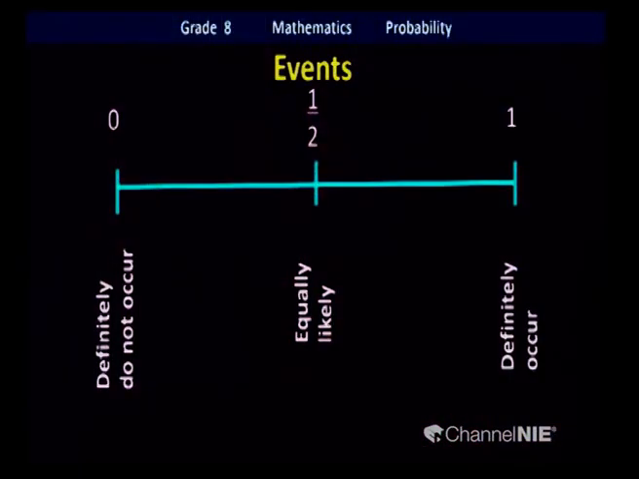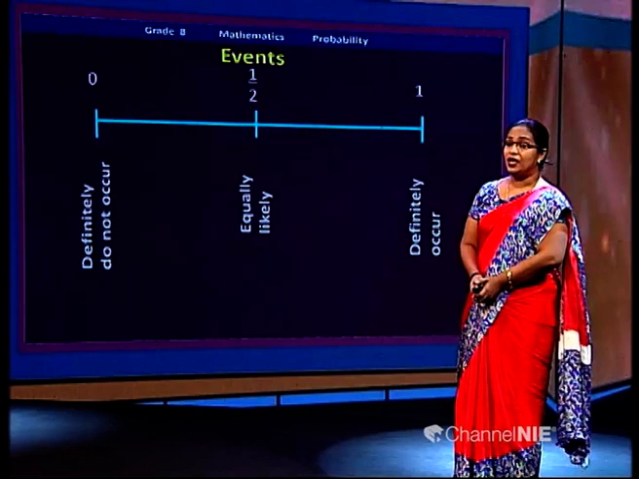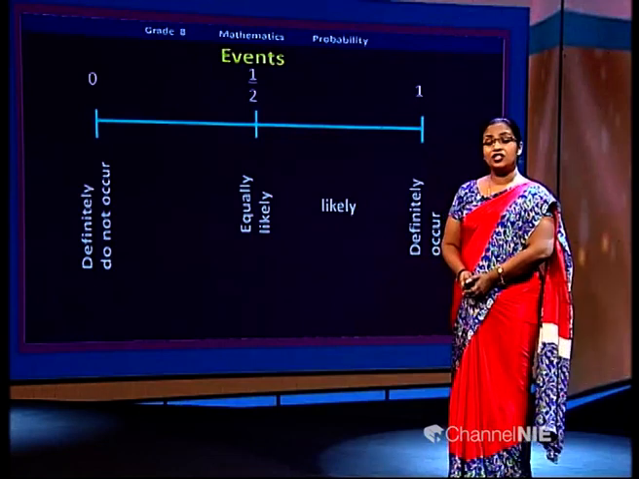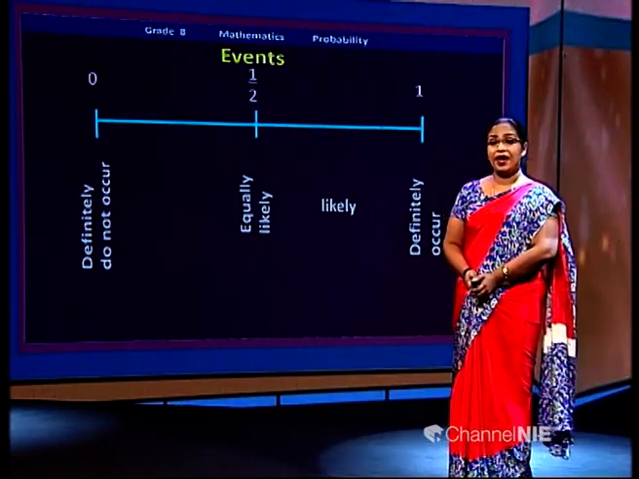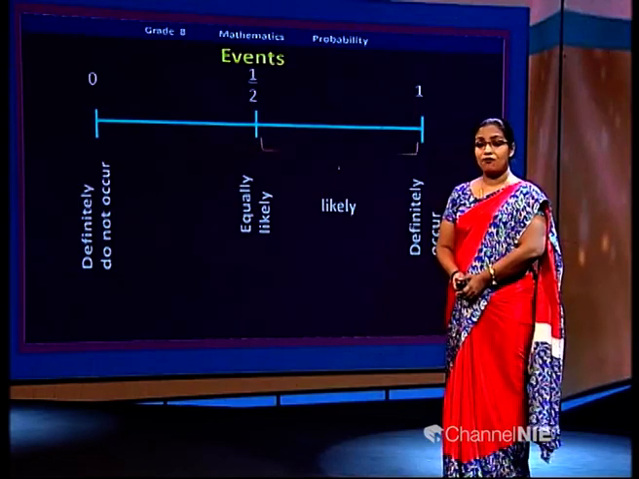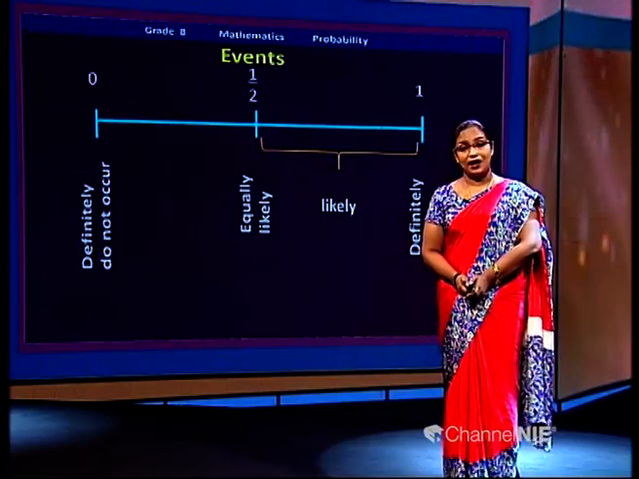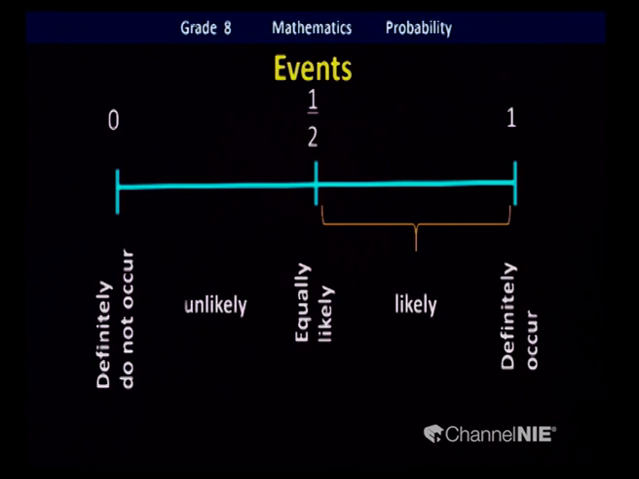We'll see what happens to the range in between. First of all, if the event is more likely to happen, much possible to happen, a value between half and 1 could be given. We can't say it definitely happens, but it's more likely to happen. So we can give the range between half and 1. What will happen if it is unlikely to happen? Okay, the possibility of happening is less.